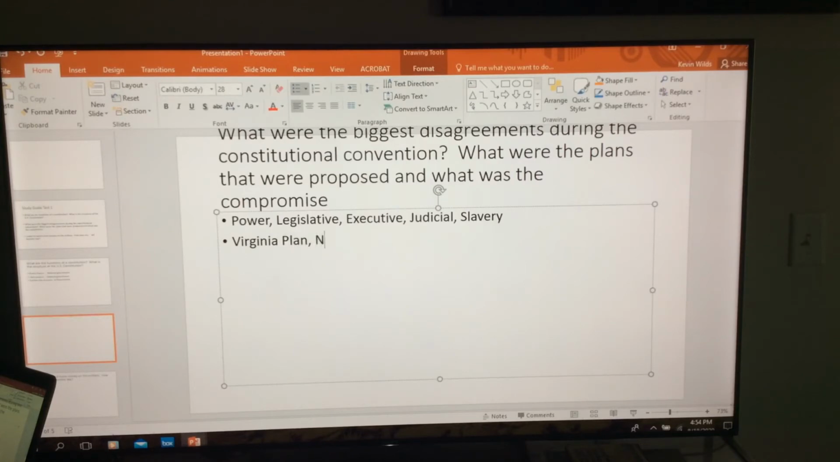Jersey plan. So what I need you to do is, what does Virginia say about power? Who should be more powerful? National government, state governments. What does the New Jersey plan say about power? Who should be more powerful? The national government, state governments.